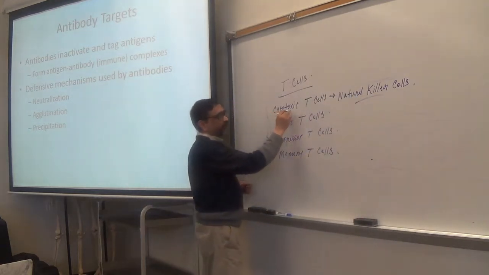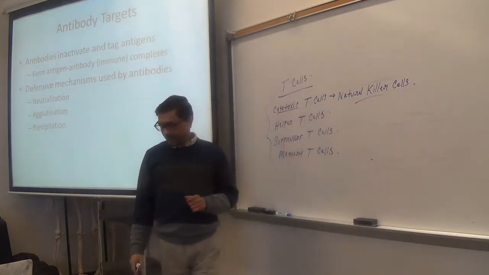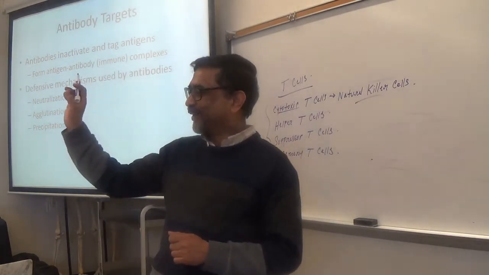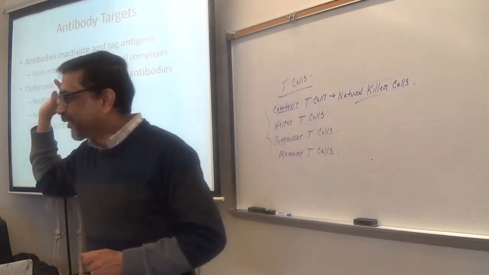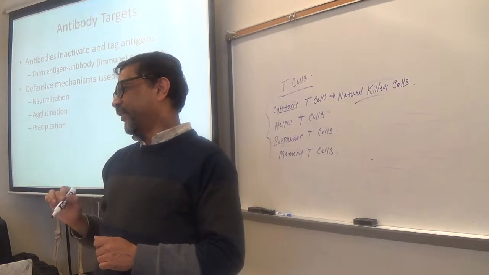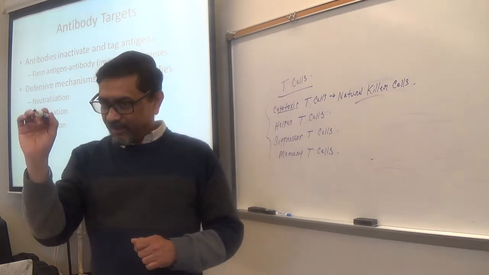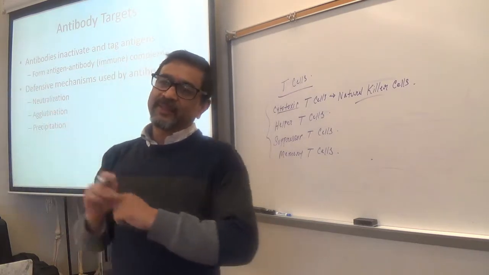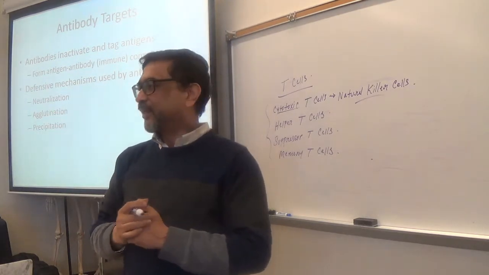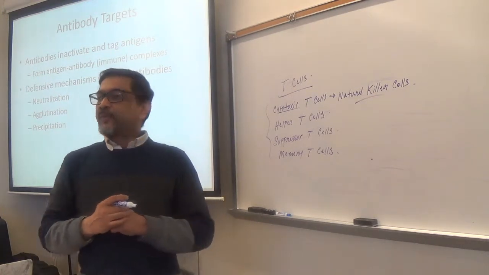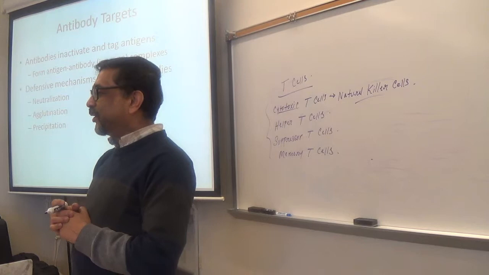So cytotoxic. Cyto means what? Cell. First lecture in NP1 I said cyto means cell, right? Histo means tissue. So cytotoxic T cells, that means this type of T cells can kill the cells. That's why cytotoxic. What type of cells of your body should be killed?